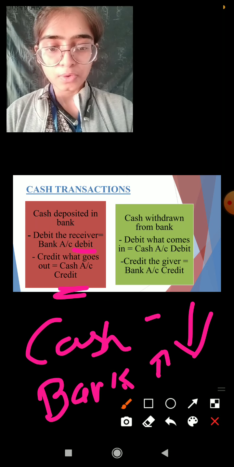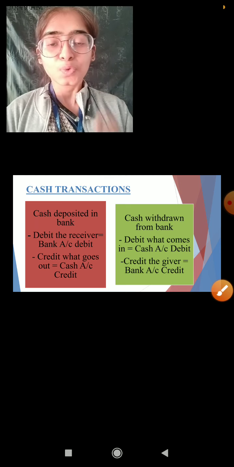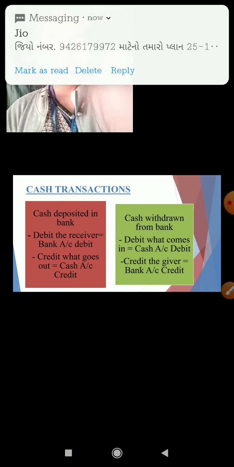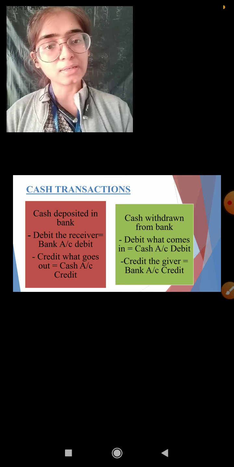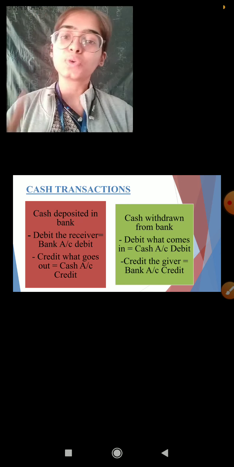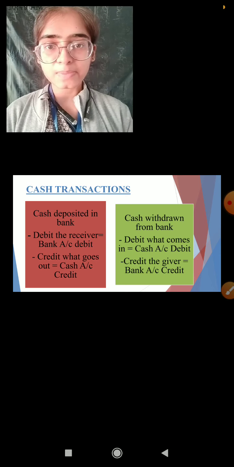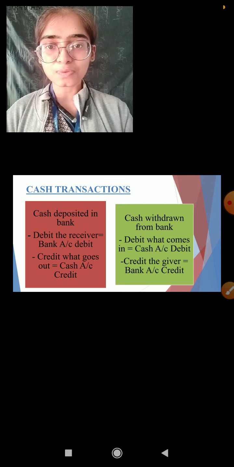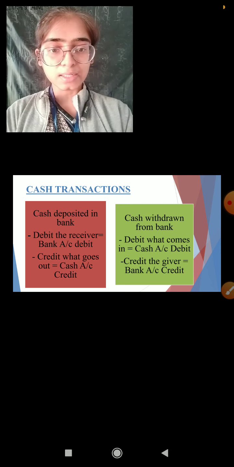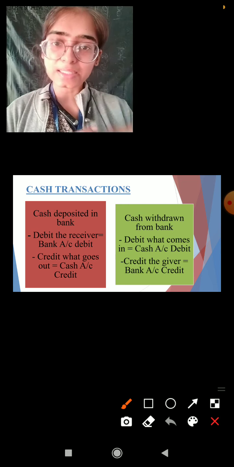Now you are not only depositing the money in the bank, you also need the money, the business also needs the money. Clear? So we are going to withdraw the cash also. Sometimes we have to make payments urgently, so we also withdraw from the savings account. So what happens over here is, the cash comes into the business.